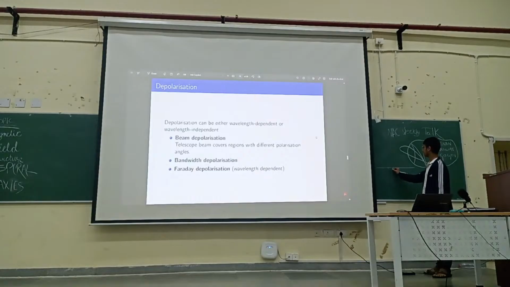So the polarization. Let's say that before Faraday rotation, this particular wavelength of light is oriented in this orientation, and after Faraday rotation, it is oriented somewhere around this orientation. Because these are two different wavelengths, the amount of Faraday rotation also has to be different, because Faraday rotation depends on the square of the wavelength. And if the difference between these two is very large, then we may not be able to find the polarization. Okay, so that is the bandwidth depolarization.